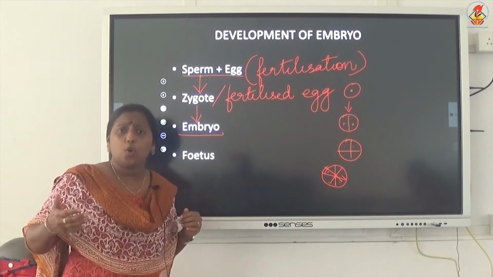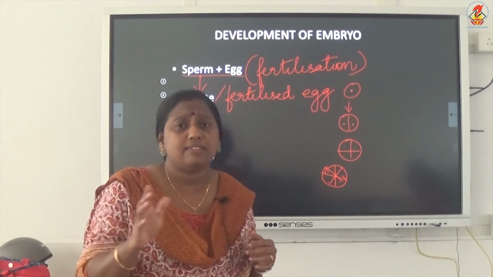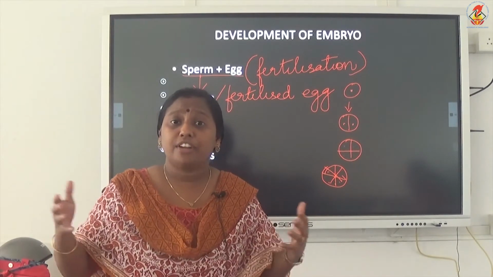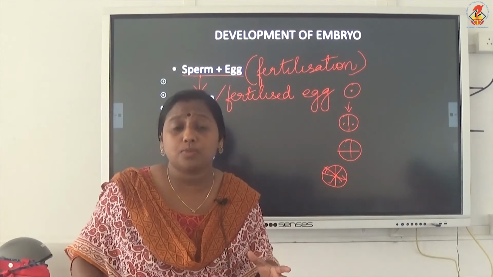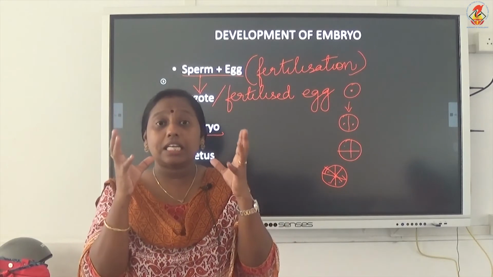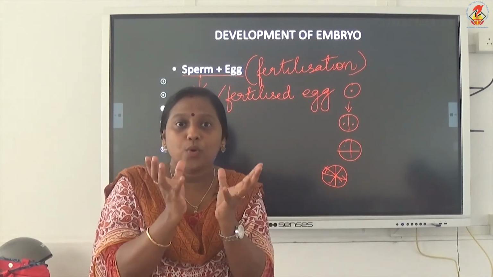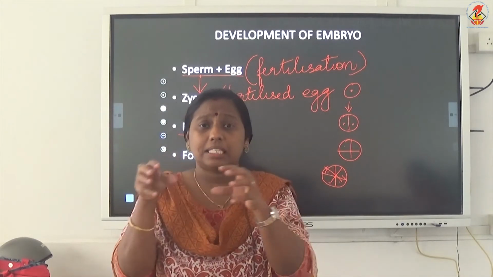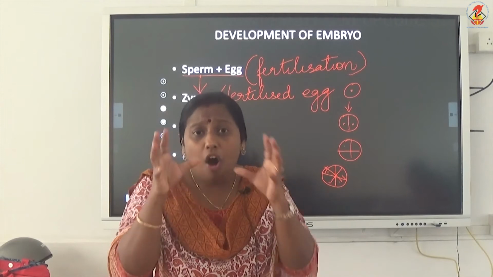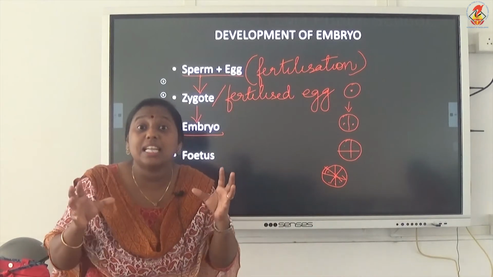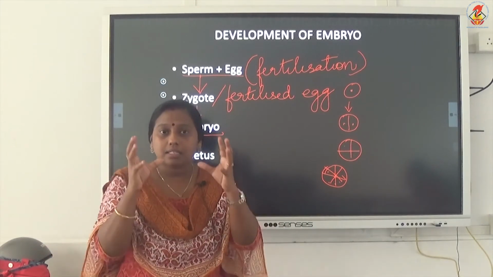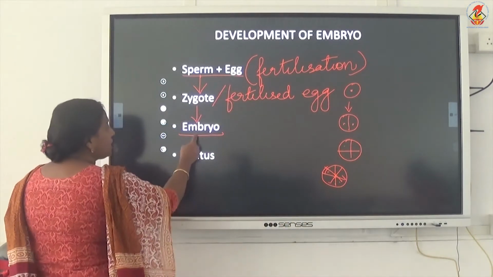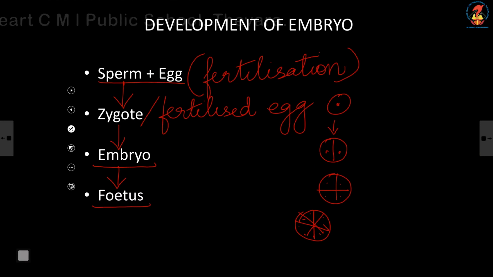Okay, now in the embryo, the process of cell division will not stop. The cells will again continue to divide. Different organs will be formed, different body parts will be formed, and finally it reaches a stage where the embryo could be easily recognized. All the body parts like hands, legs, eyes, nose, hair can be easily recognized. That stage of an embryo where you can recognize all the body parts, you call it the fetus.